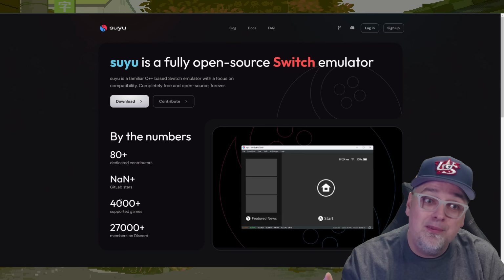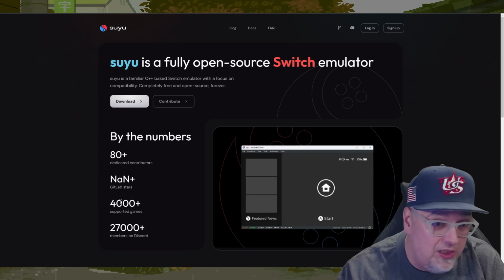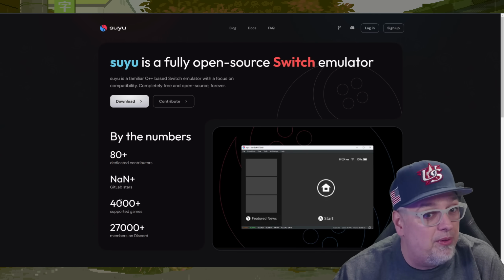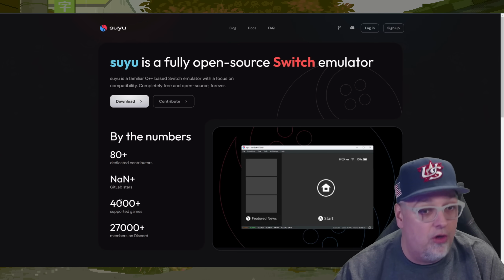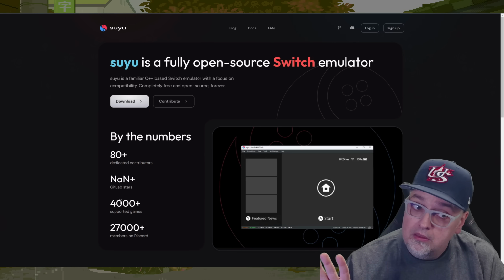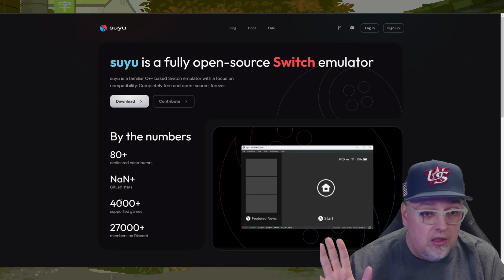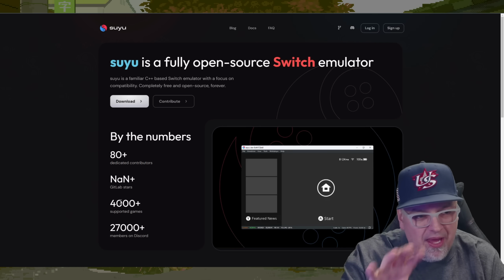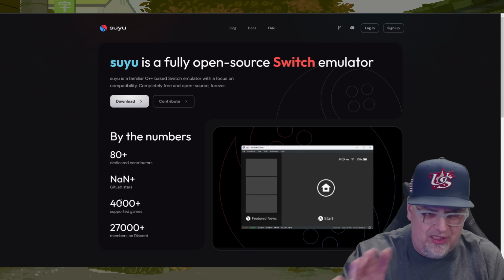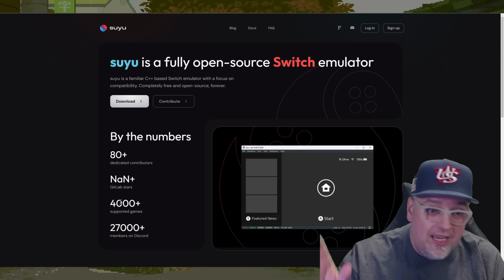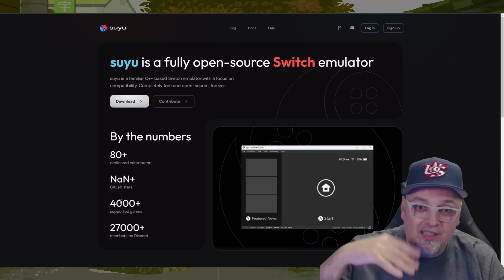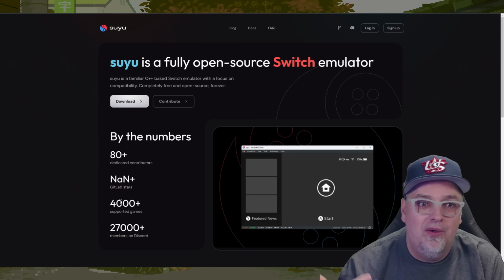Instead of Yuzu, it's Suyu. Fully open source Switch emulator. Suyu is a familiar C++ based Switch emulator with a focus on compatibility. Completely free and open source forever. Forever. Cool. So they had this hosted on GitLab, and I had that main page open for days now. And I kept meaning to go back to it just to take a look at what was going on.